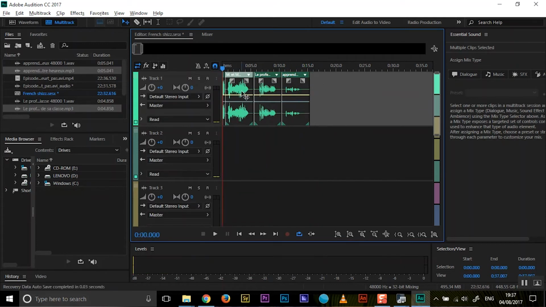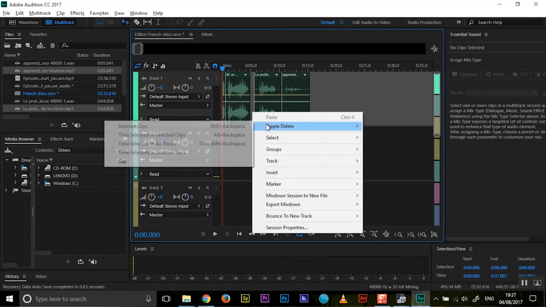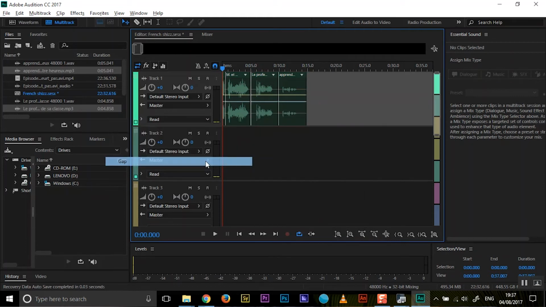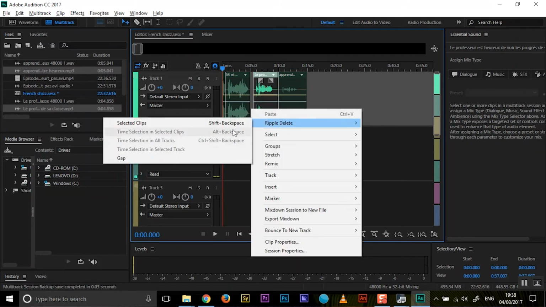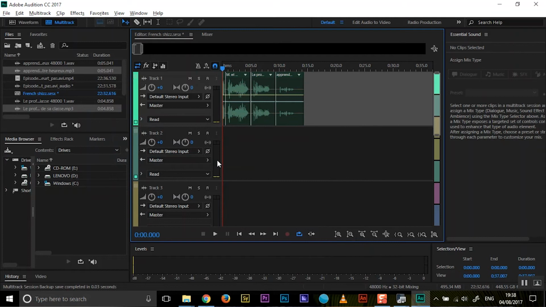Awesome. If you want to do any further tweaks, there's not really much you need to do. But if you want to do further tweaks, in terms of timing and stuff, just kind of make that shorter. Right click there, ripple delete. It's just to fix up the timing a little bit, because there doesn't need to be those massive gaps. Let's do another ripple delete in here. No, just the gap. Thank you very much. And you know what? That's enough.